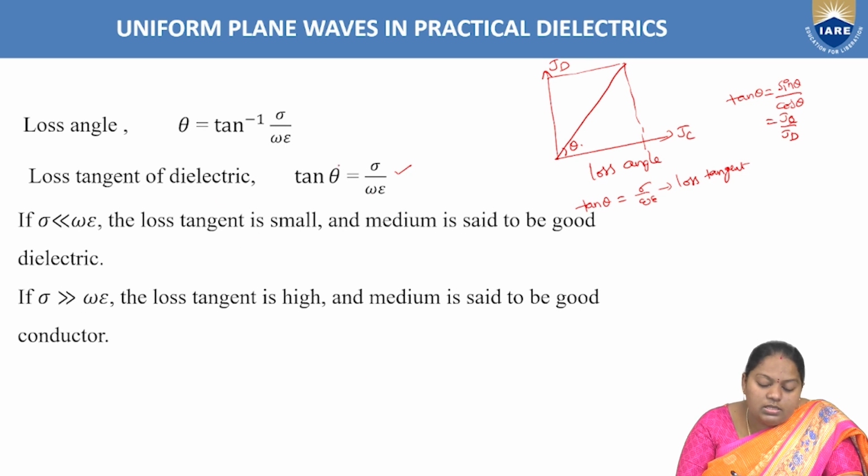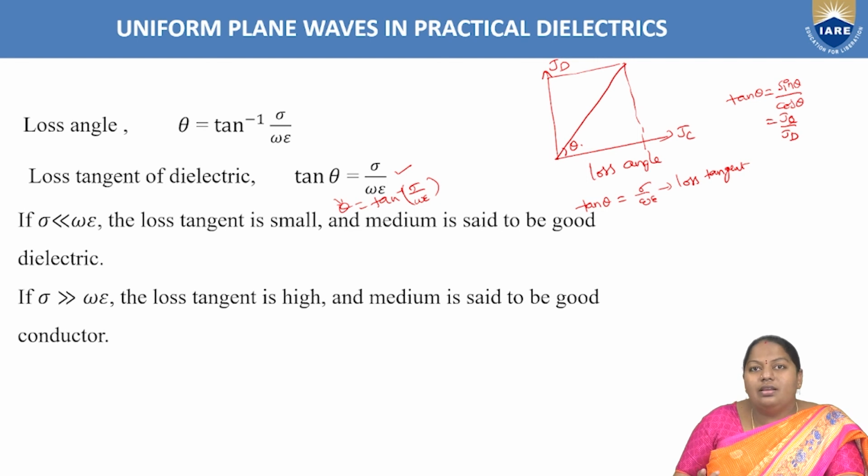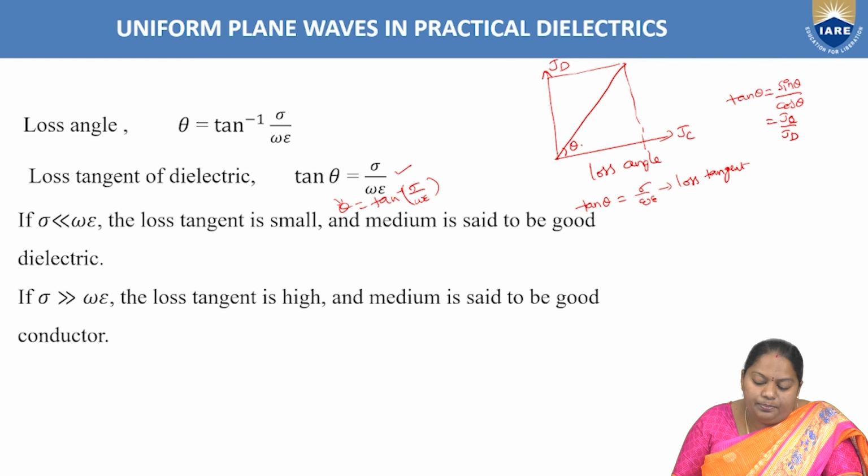So tan theta equal to sigma by omega epsilon is said to be the loss tangent, and theta equal to tan inverse of sigma by omega epsilon is said to be the loss angle, right? So from the ratio of conduction current density to the displacement current density, we get the two terms called loss angle and the loss tangent of the dielectric medium, right?